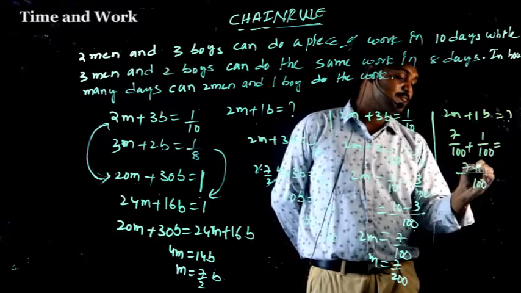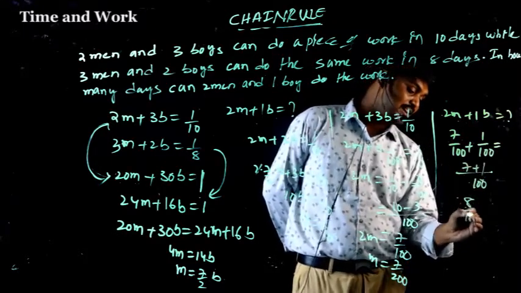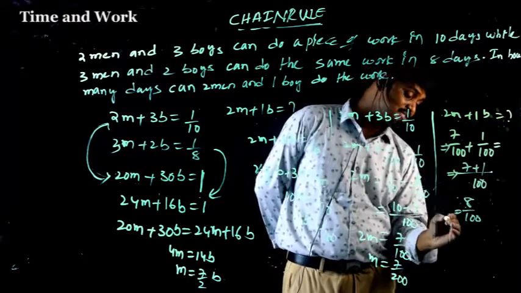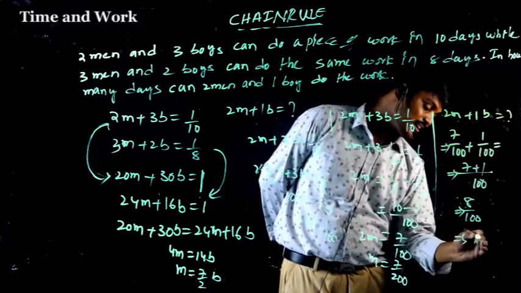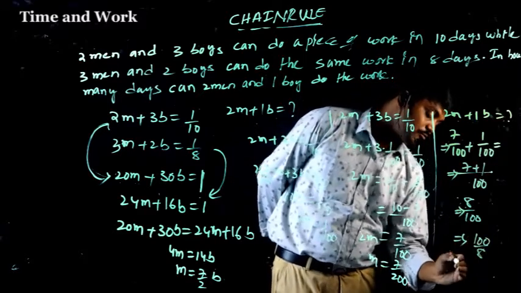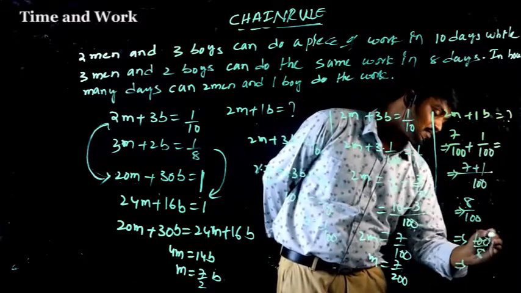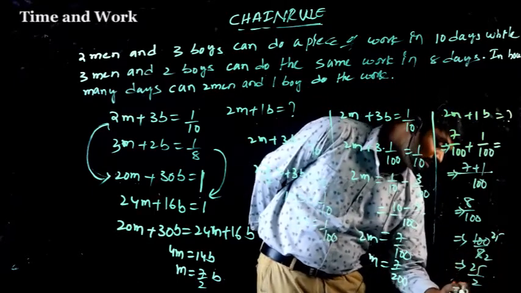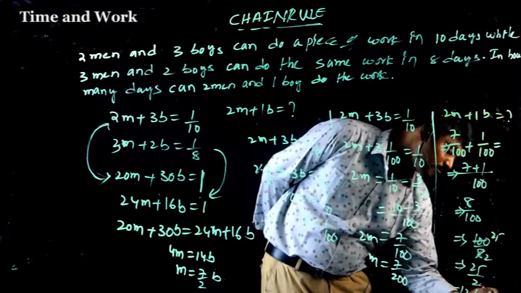So 7 plus 1, 8 by 100. This is the work. Convert into days, 100 by 8, 4 25s are 100, 4 2s are 8, that means 25 by 2, that is 12 and a half days.